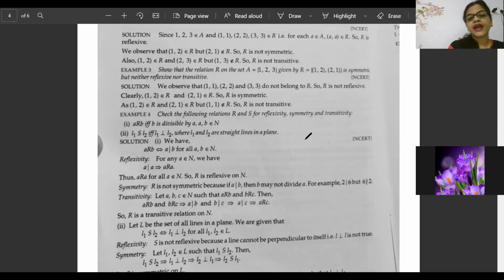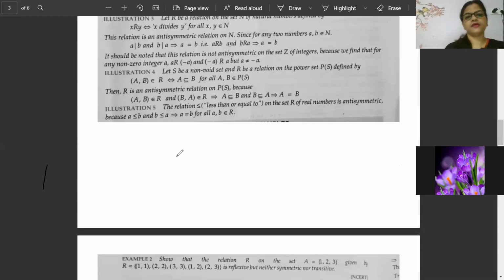They have written that we know that this condition, reflexivity, is there. Now look here, beta. What is the relation given? The relation given here is: (a, b) belongs to R such that a divides b, where a, b belong to natural numbers.